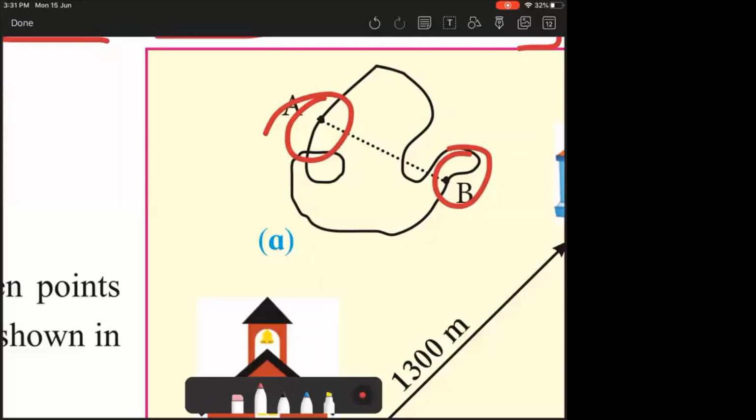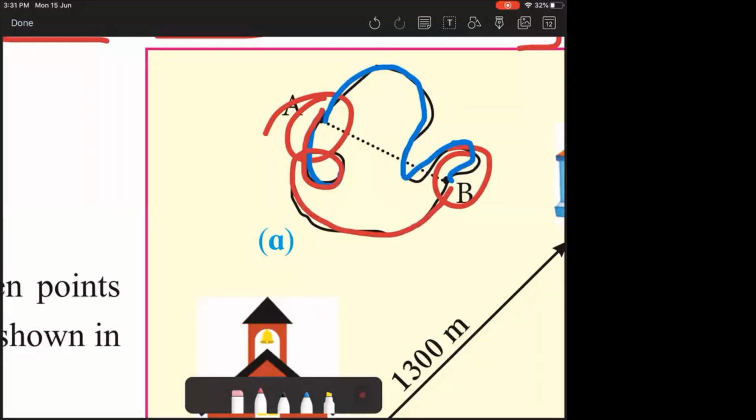If you look at the 2 points A and B, they have also drawn something. Let me use a different color. Okay, blue, I'm using blue. So they have reached from A to B like this, and I'll use red color here, and A to B like this.